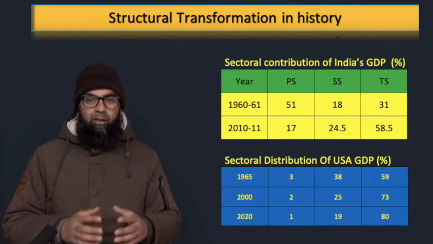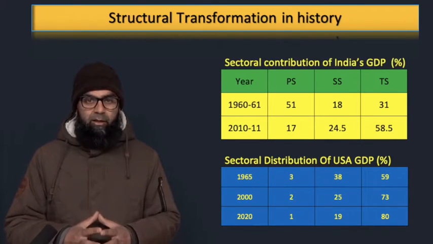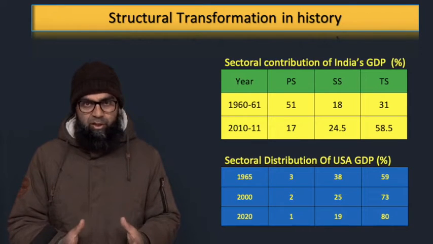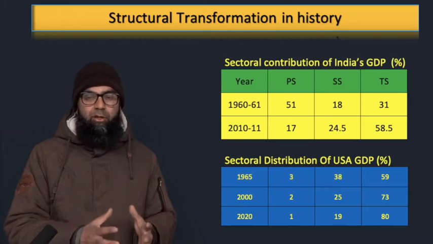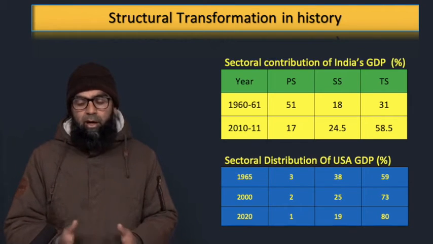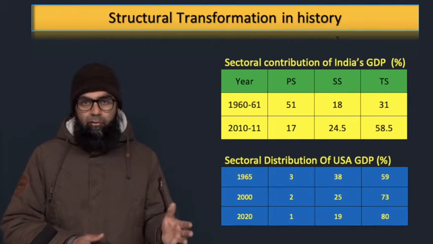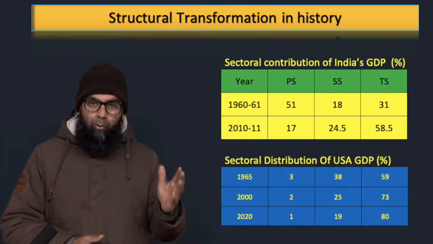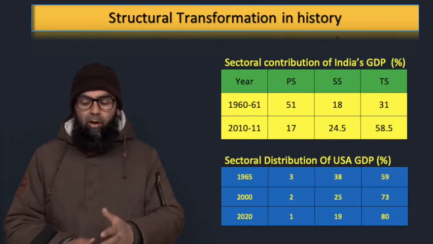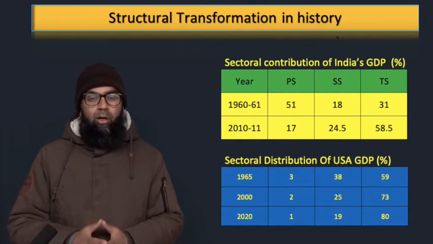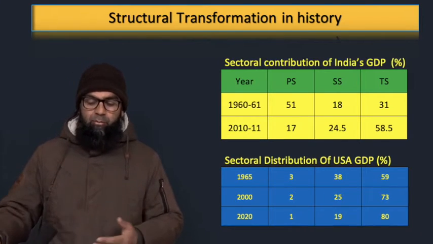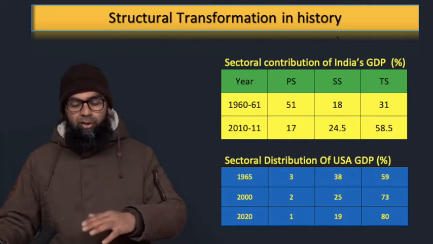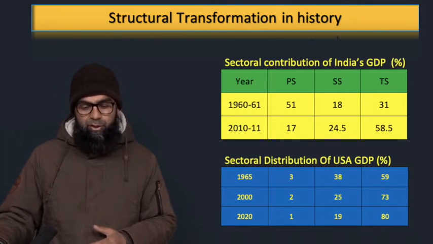So we can see there is a marked shift in the focus of economic activities. Earlier it was the primary sector which was the focus of economic activities in India. Now it is the tertiary sector. Earlier it was the primary sector which was providing more than half of the GDP. Now it is the tertiary sector which is providing more than half of the GDP to the economy. So there is a significant shift from primary to tertiary.